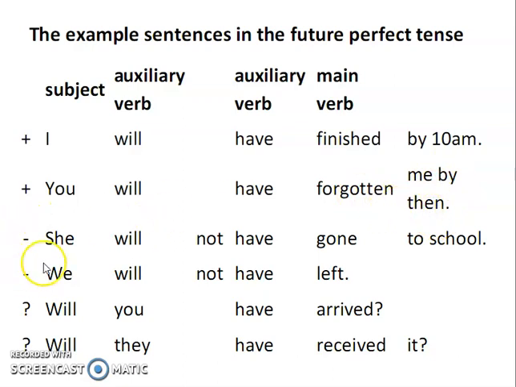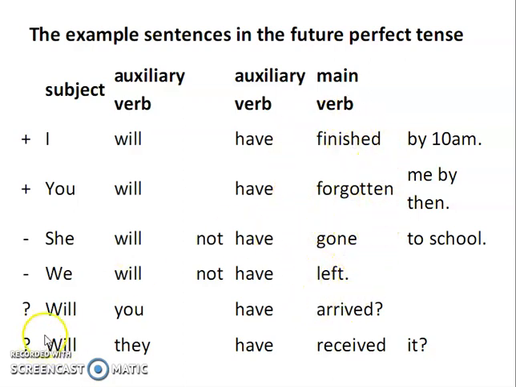Now in the negative sentences we are going to add the word not, and the rest of the sentence will remain the same, that is, she will not have gone to school, and the second one is, we will not have left. Now here we are going to use the third form of verb as the main verb.